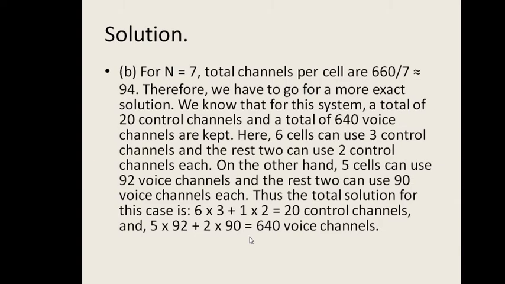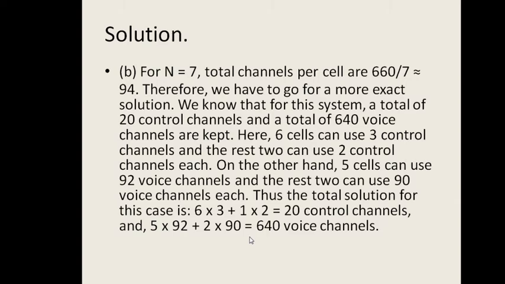We know that this system has a total of 20 control channels, and out of 660, 20 are control channels and a total of 640 voice channels are kept. Here 6 cells can use 3 control channels and the remaining cell can use 2 control channels.